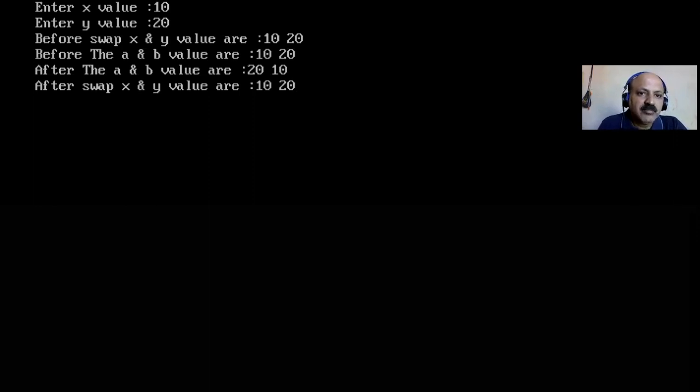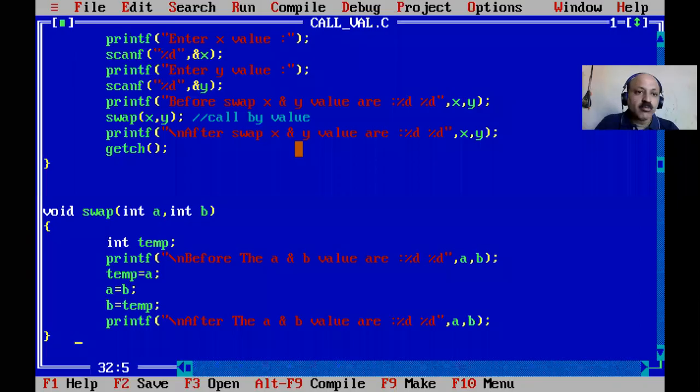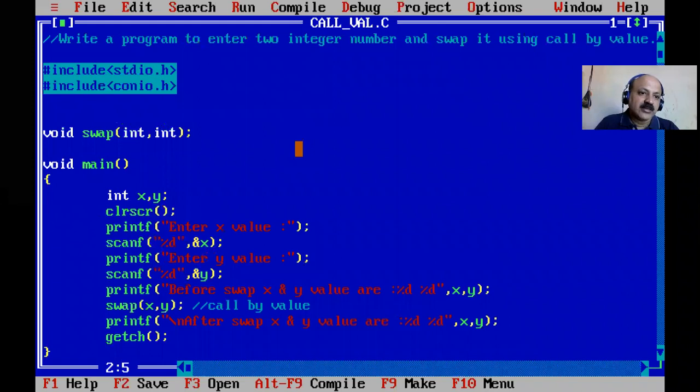So here after A and B the values are 10 and 20, in UDF that swap is swapping, that A and B values are exchanged, but our X and Y are not swapped, they have 10 and 20 as the previous values. So yes, that technique is call by value, and there are 3 parts.